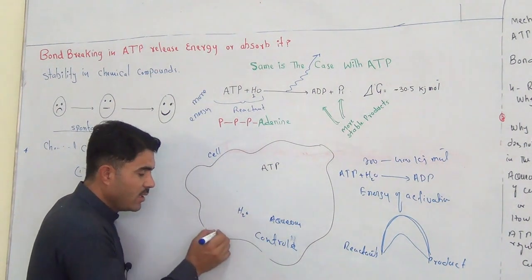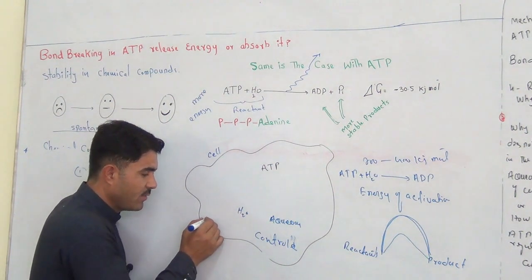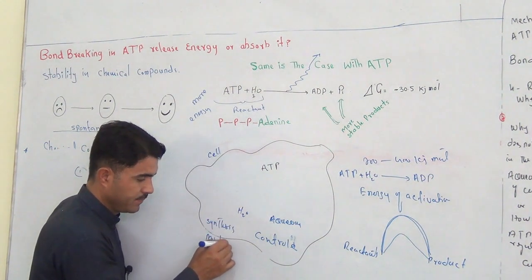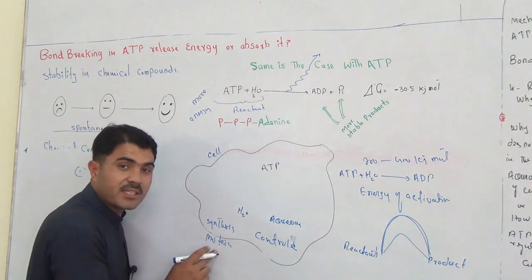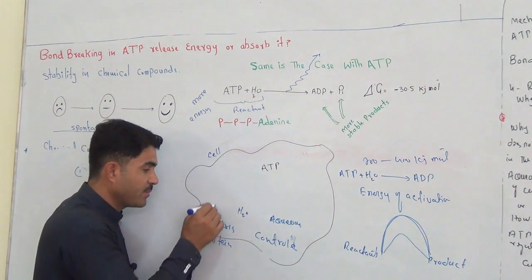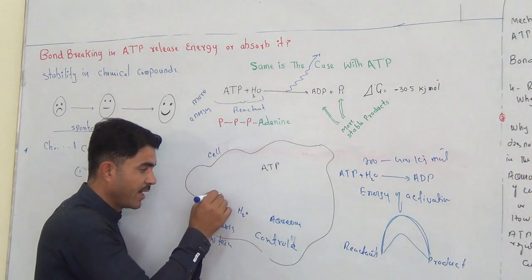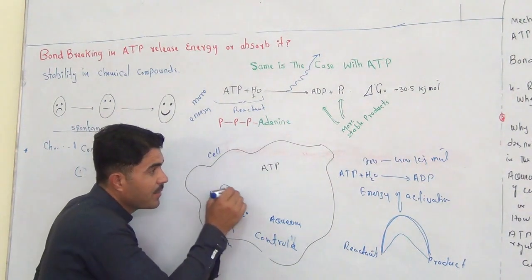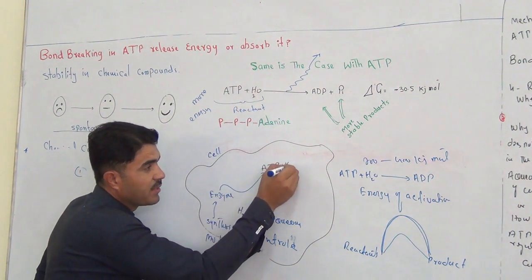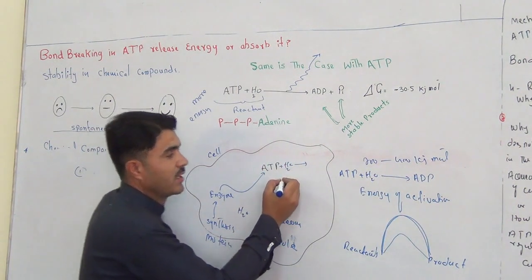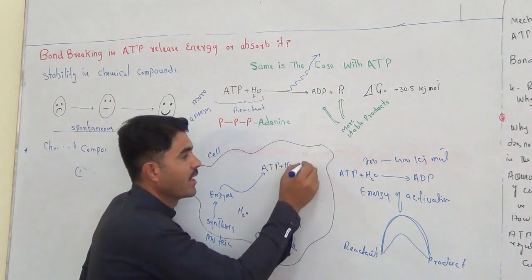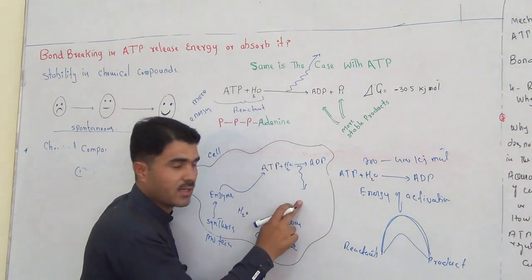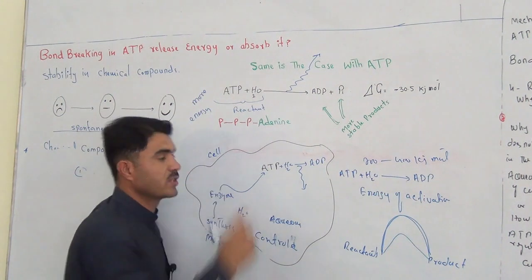Here the cell will synthesize a protein. And with the help of that protein, our cell makes the enzyme, right? With the help of that enzyme, the hydrolysis of ATP will occur, and we get ADP, and of course energy release. That energy release will be used inside the cell.